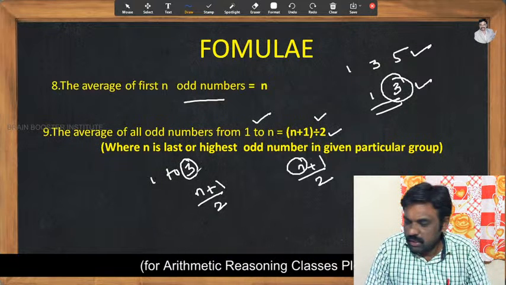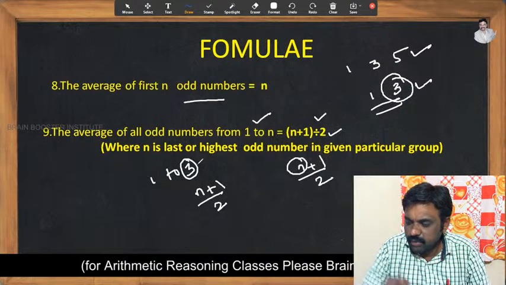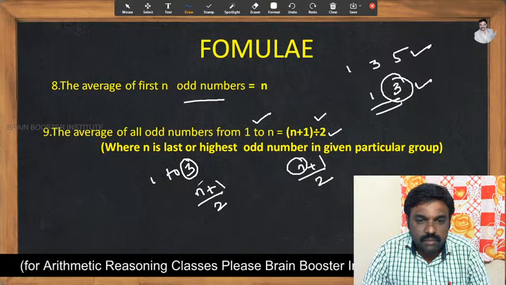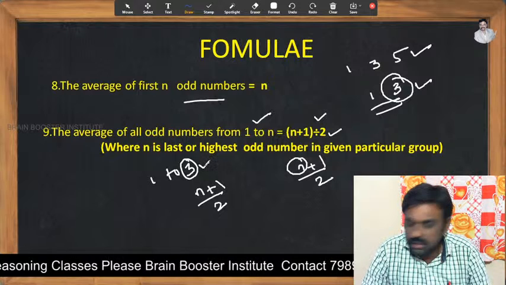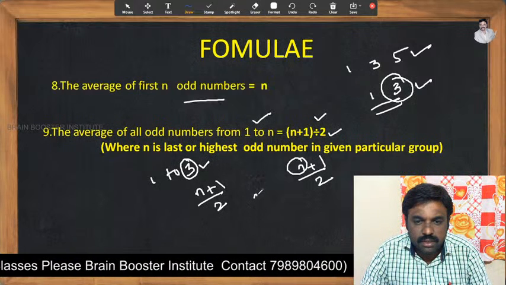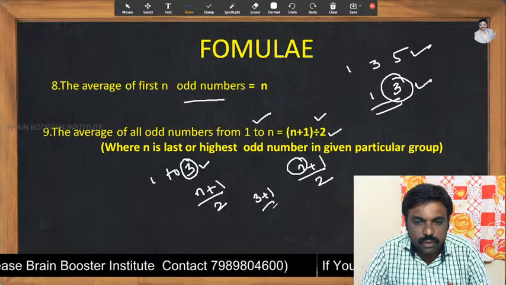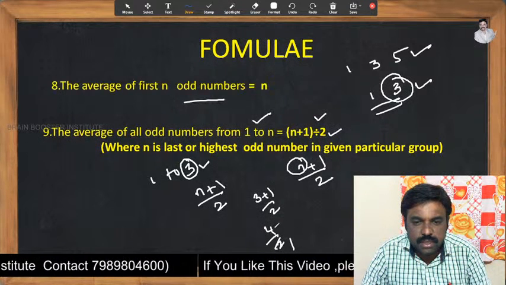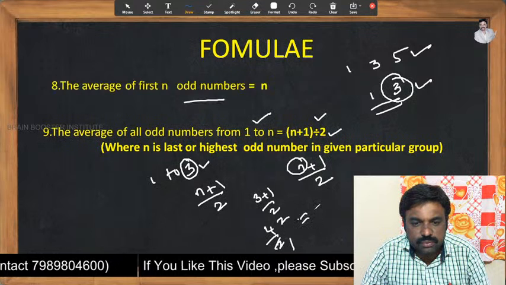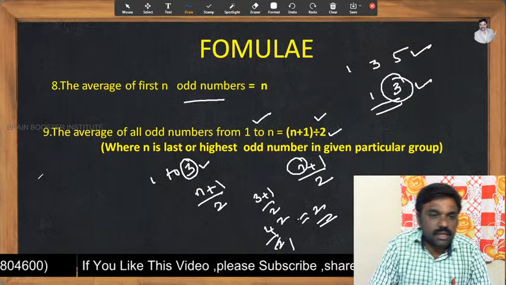So what do we get here? What would be the largest odd number from 1 to 3? Only 3 is the largest odd number. Then we get (3 plus 1) by 2. Now 3 plus 1 is equal to 4, then 4 by 2, 2 twos. We get the answer 2. You can check in the previous model.